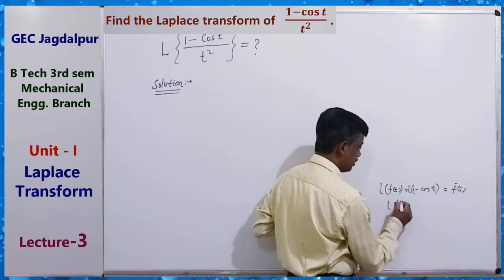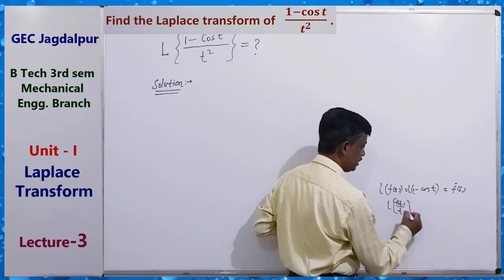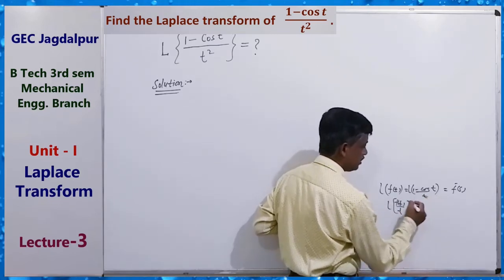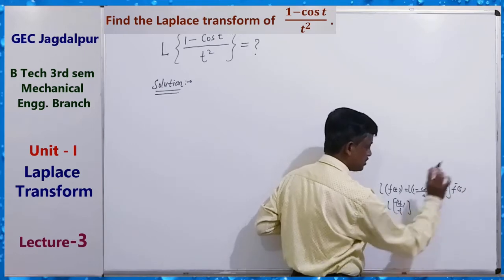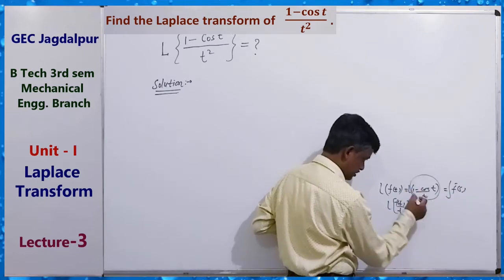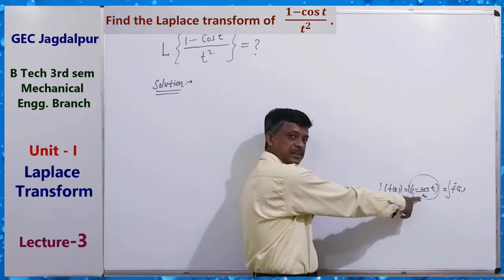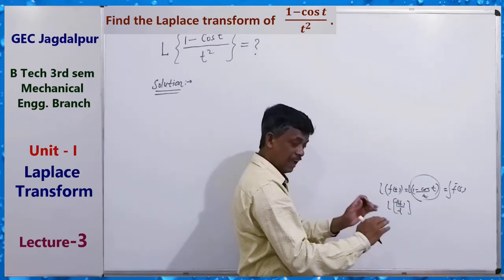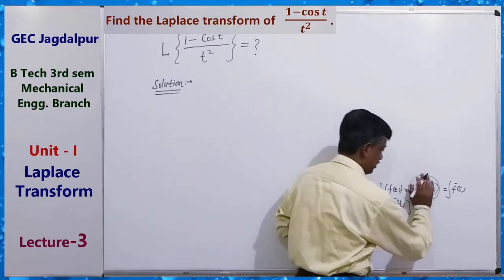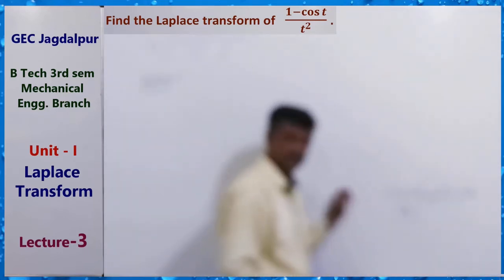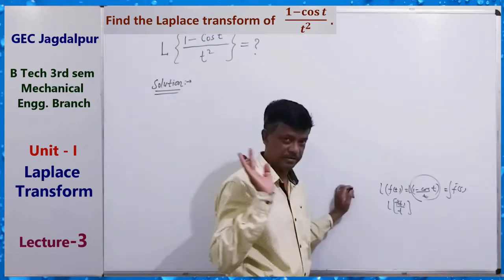So the Laplace transform of ft upon t is the integration of this. And again, suppose 1 minus cos t by t is ft.